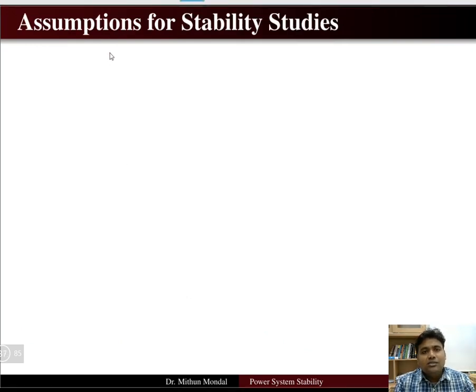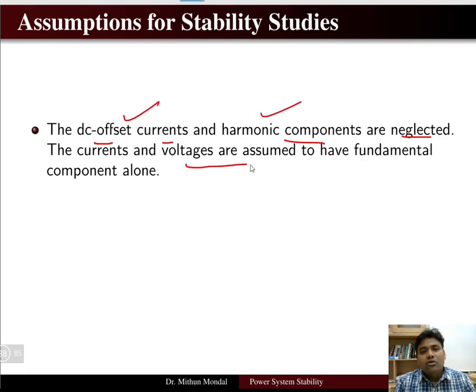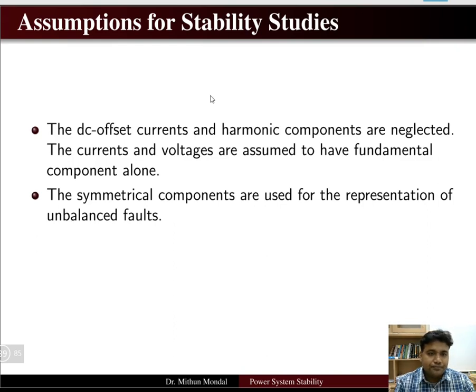There are certain assumptions that we make to study the stability. The first assumption is that the DC offset current and harmonic components are neglected. The current and voltage are assumed to have the fundamental component alone. Generally, if you have a current, there will always be some harmonics present, but the harmonics and DC offset current will be neglected, and only the fundamental component will be taken into consideration.